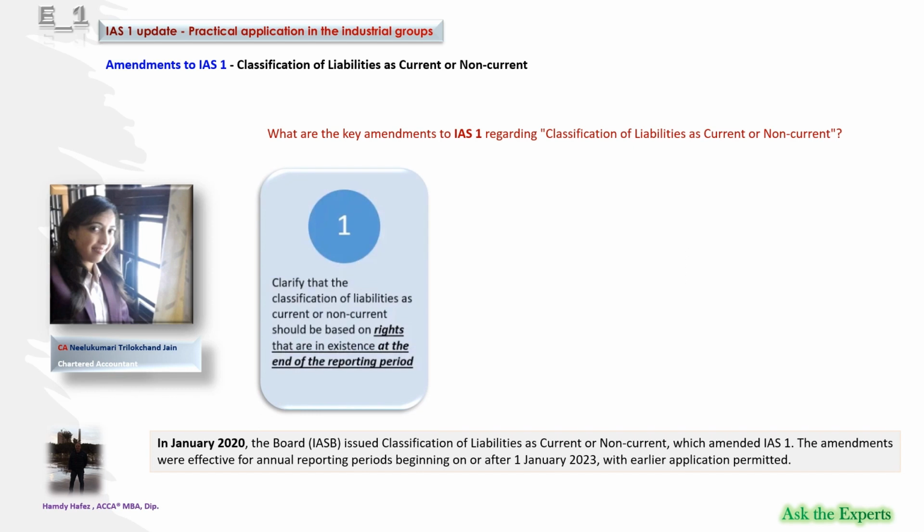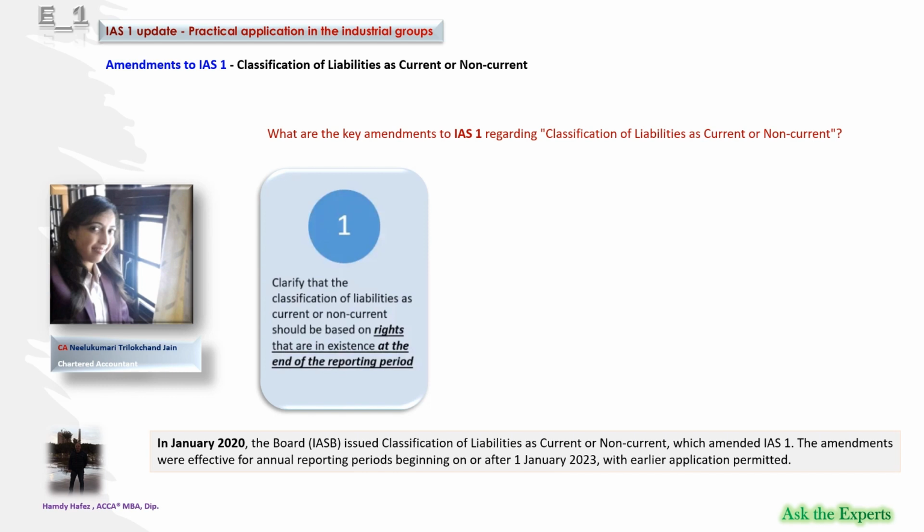They clarify that the classification of liabilities as current or non-current should be based on rights that are in existence at the end of the reporting period, and align the wording in all affected paragraphs to refer to the right to defer settlement by at least 12 months, and make explicit that only rights in place at the end of the reporting period should affect the classification of a liability.